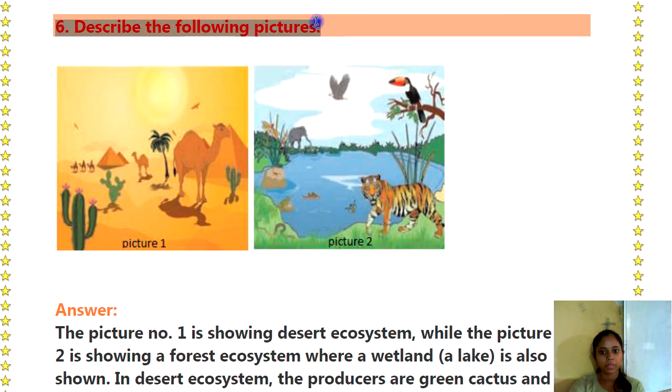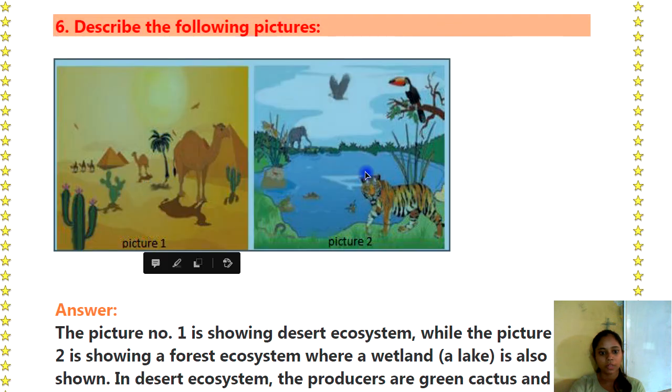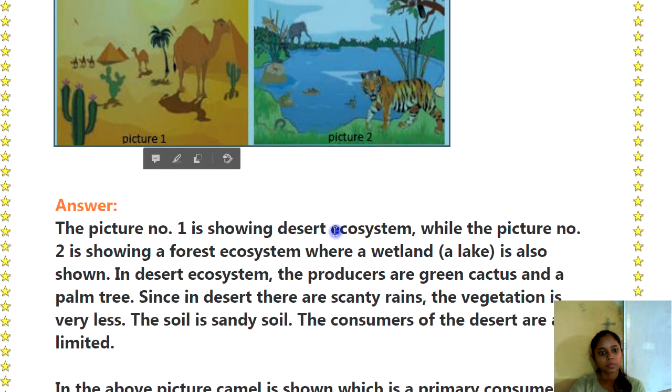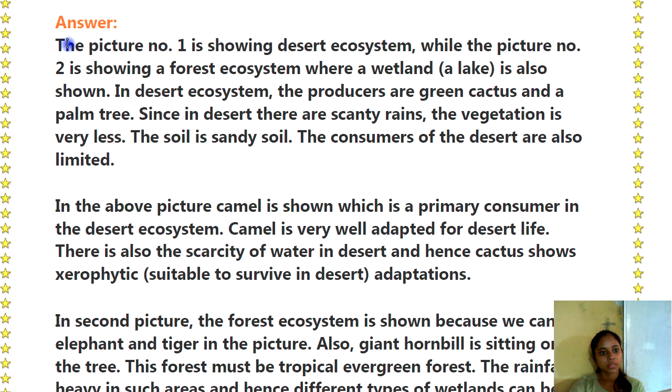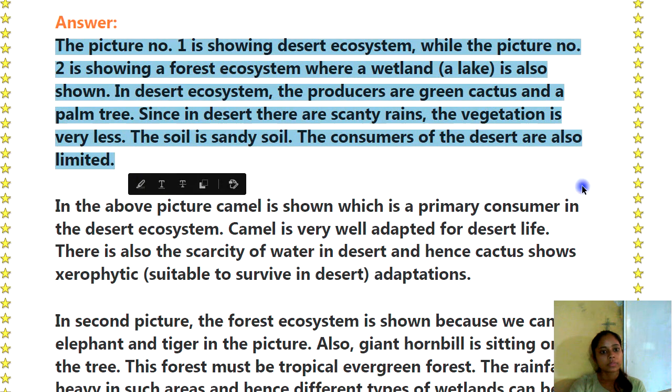Describe the following picture. So let's see this picture. Picture 1, picture 2. So answer is, the picture 1 is showing desert ecosystem, while the picture number 2 is showing the forest ecosystem. The producers are green cactus and a palm tree. Since in desert there are scanty rains, the vegetation is very less. The soil is sandy.